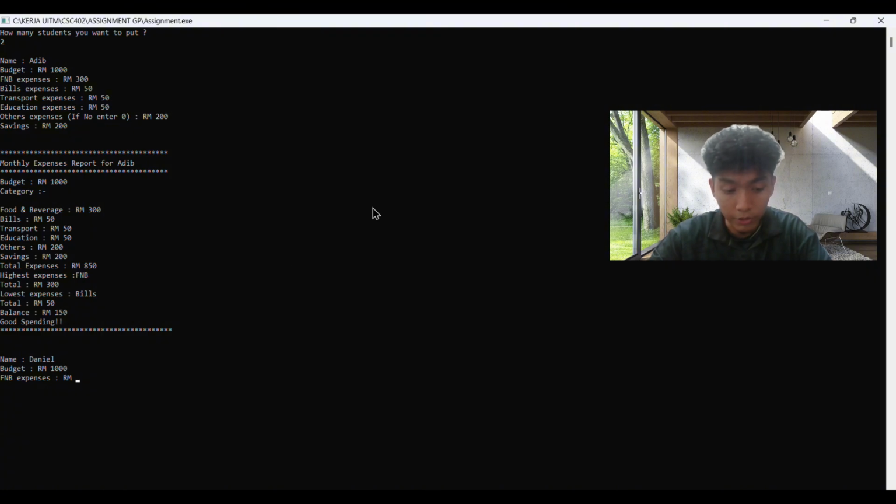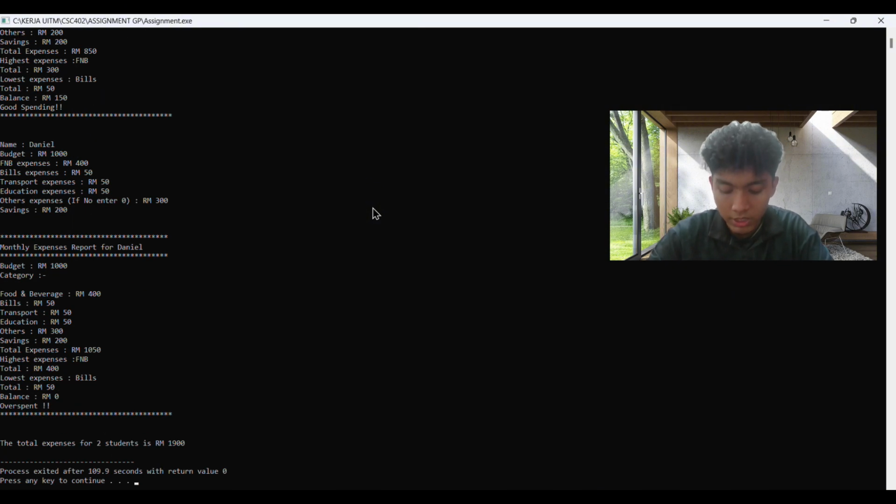The FMB we put a lot, 400 ringgit. Bills is 50 ringgit. And then the transport is 50 ringgit also. And then the education is also 50 ringgit. And then the other expenses we put 300 ringgit. And then the savings we put 200 ringgit.